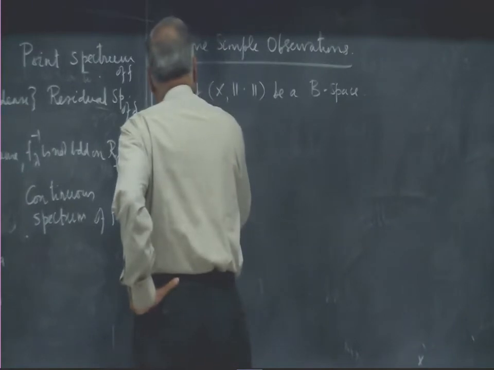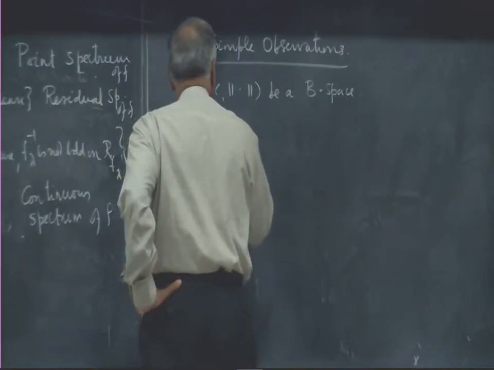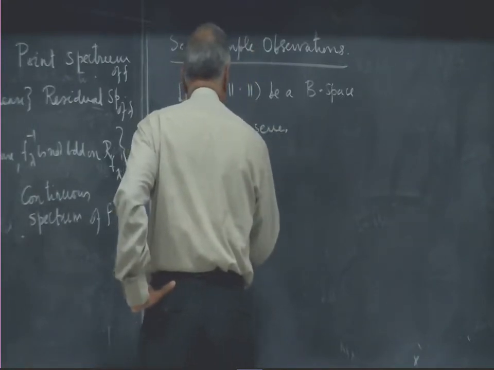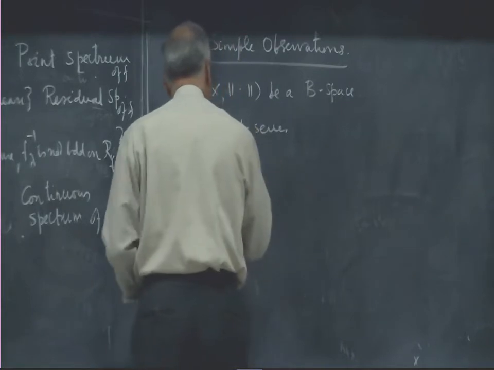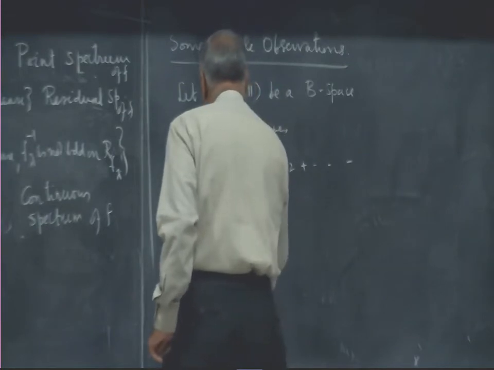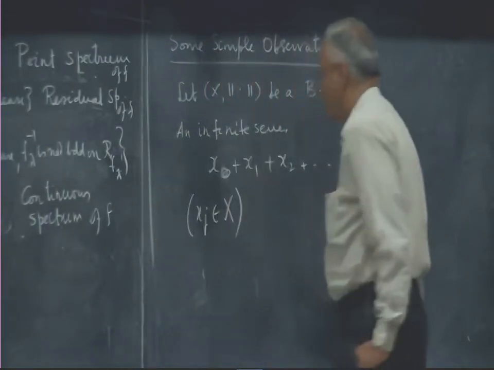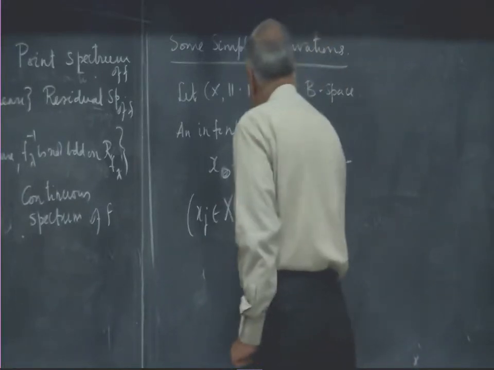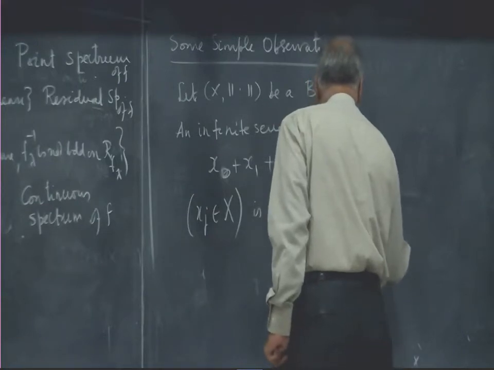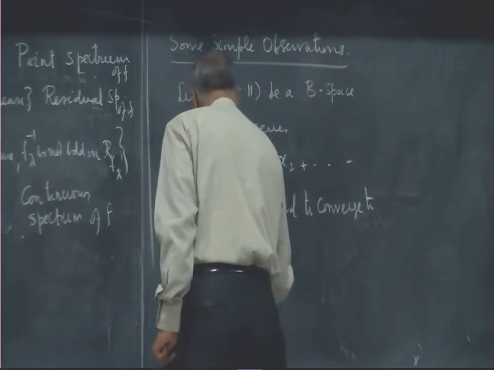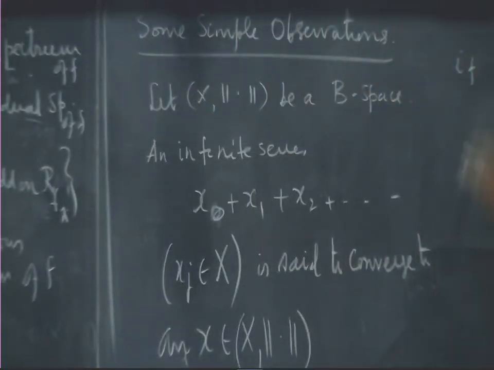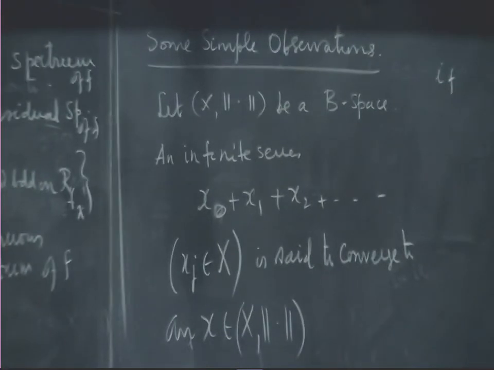So, an infinite series x naught plus x1 plus x2 etc., with each xj belonging to the space, is said to converge to an x in X if, well, I know what is meant by convergence of a sequence in a normed linear space.